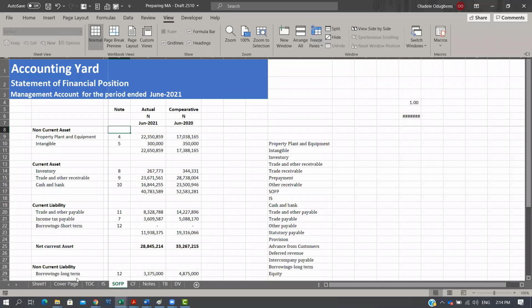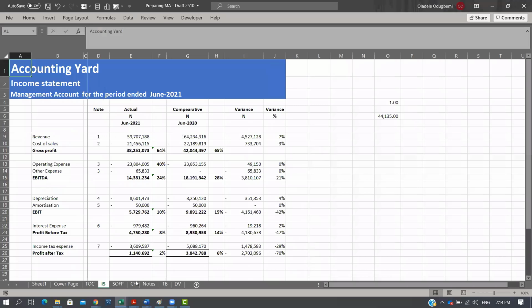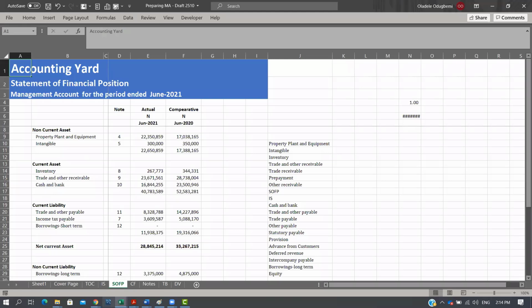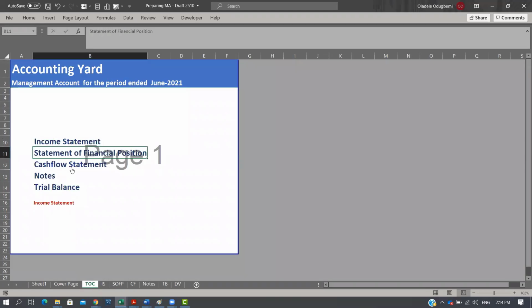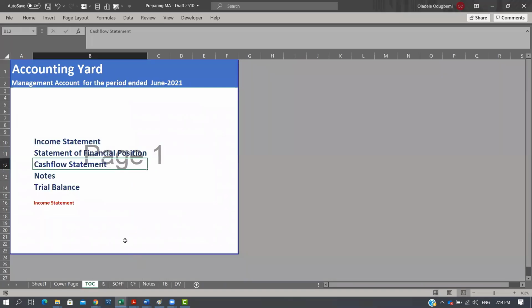Now, after we had done that, we created what we call the table of content. The table of content are all the components on the financial statement we're interested in. So that means I can easily click on this link and get to each of the sections I'm interested in. So I click on cash flow, it comes here, right? And that's what we did there. And we made use of what we call Control K.